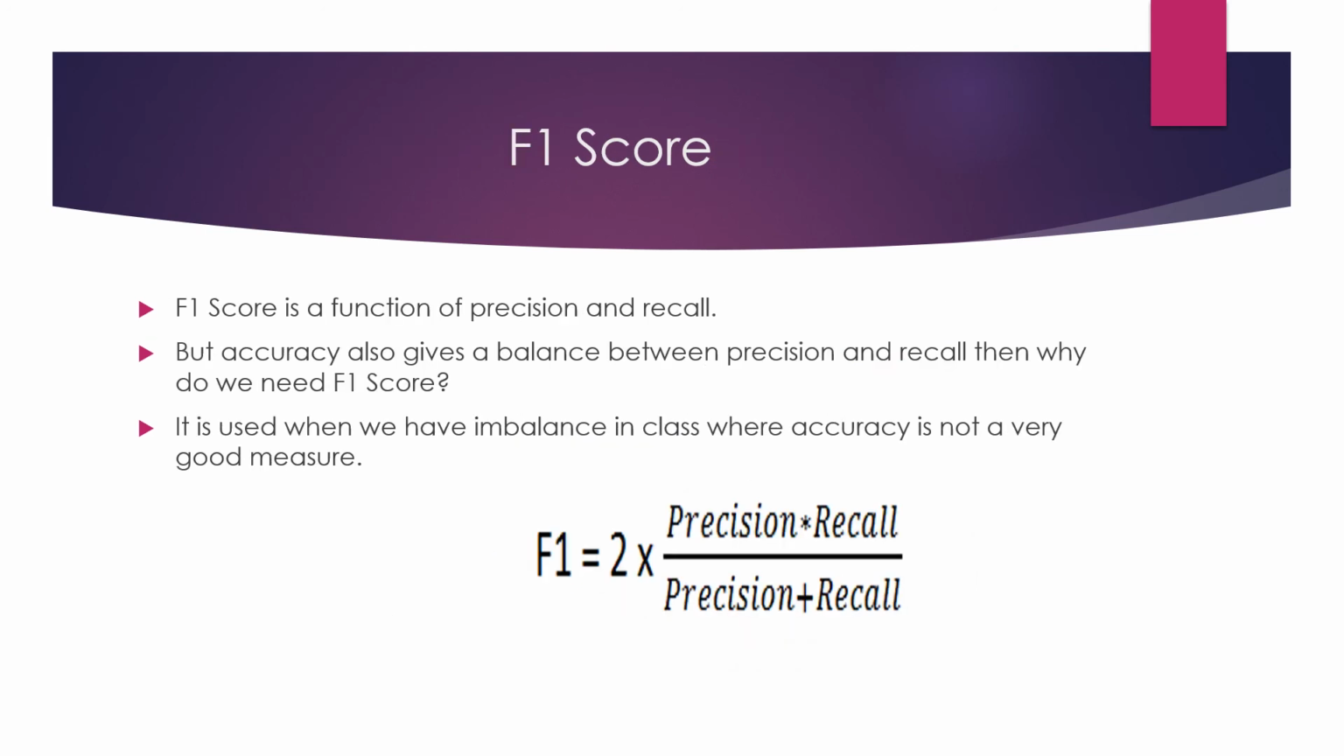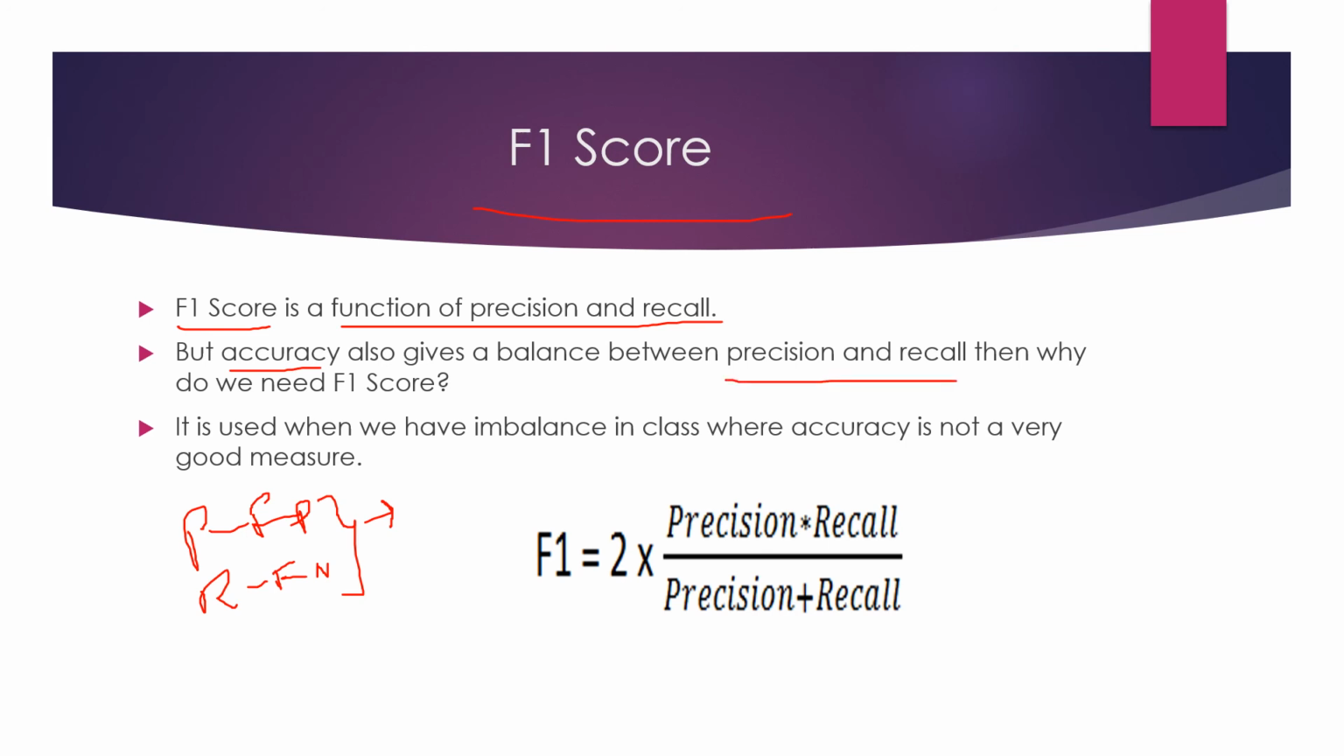So the next metric is F1 score. As we have already seen, precision deals with false positives and recall deals with false negatives, but we can't always measure two different metrics to understand the performance of the model. So instead we have F1 score, which is a function of both precision and recall. But then accuracy can also give a balance between precision and recall. Why do we actually need F1 score? As we mentioned, accuracy cannot be used when there is a high imbalance in the classes.